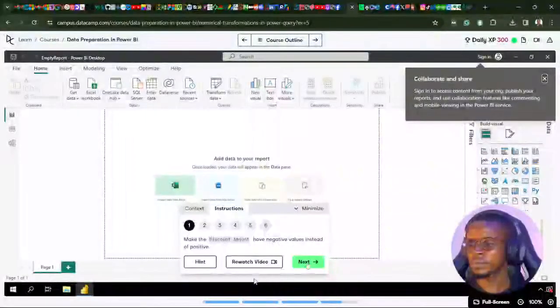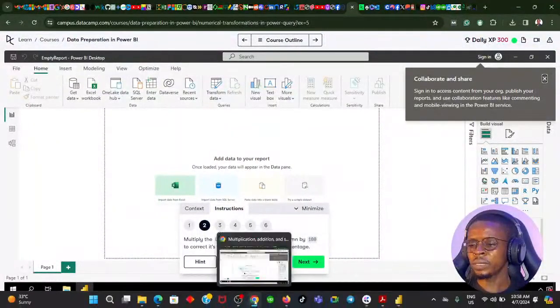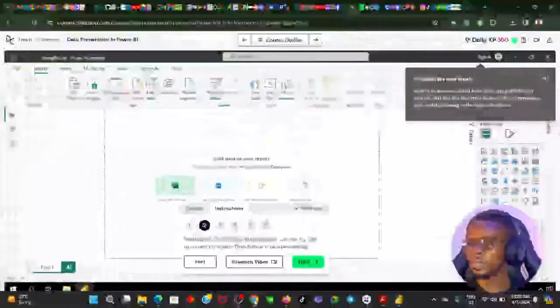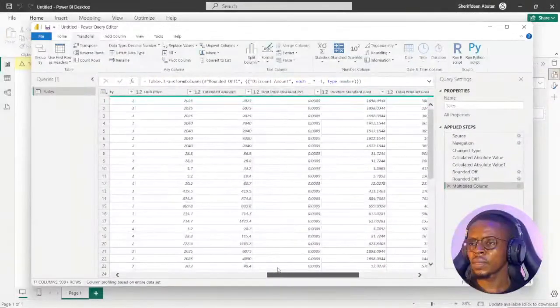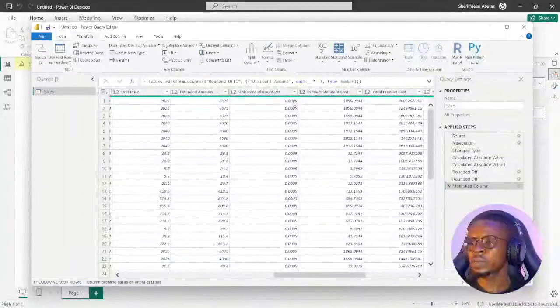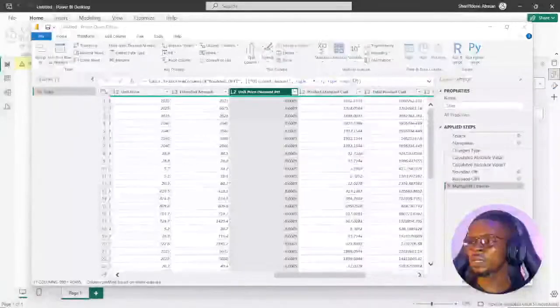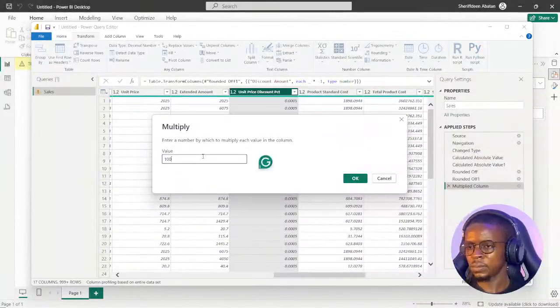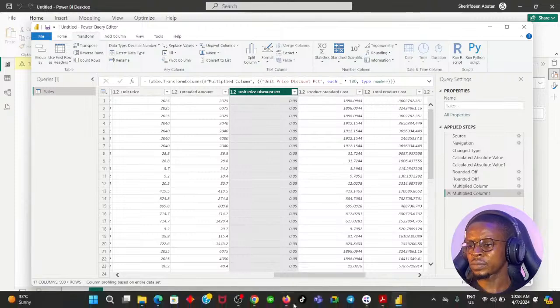Now, multiply the unit price discount column by 100 to correct its value, then format it as a percentage. I'm going to multiply the unit price discount by 100. Where is that? This is it. You can see we are going to multiply them by 100. So same thing, standard, multiply by 100. Then we're going to change this to percentage rather than decimals.